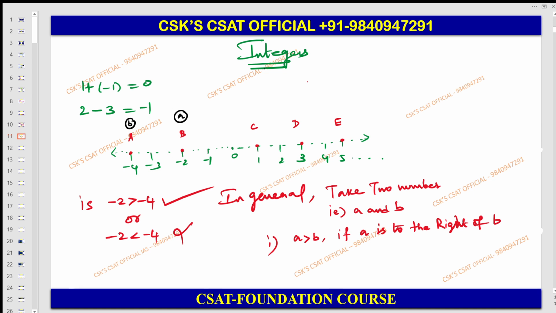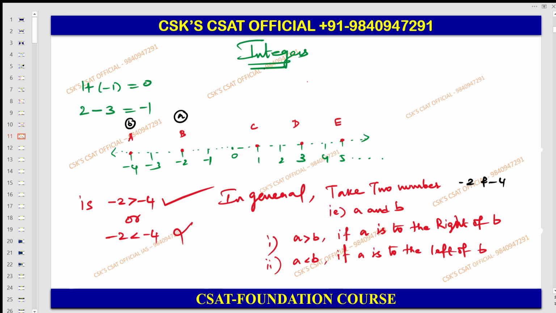Because you are going to compare which is greater, which is lesser, minus 2 and minus 4 only we are taking. So when A is to the right of B, then you can say that A is greater than B. Now the second point: A is lesser than B. Lesser than means, if A is to the left of B, right?